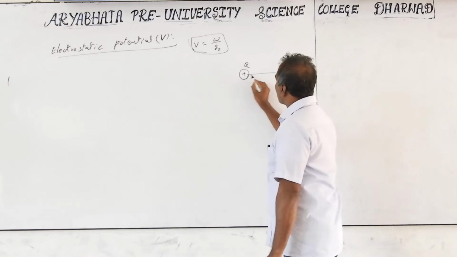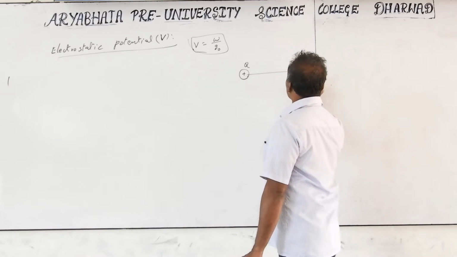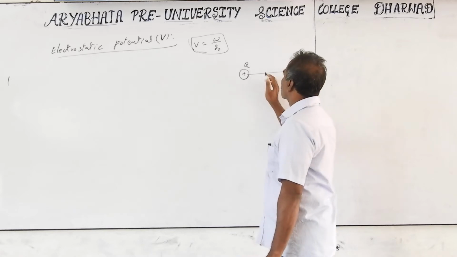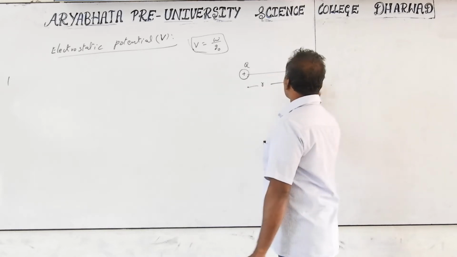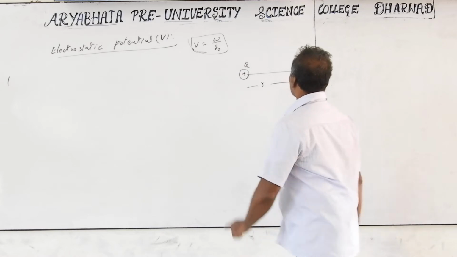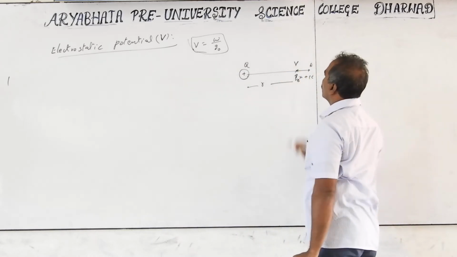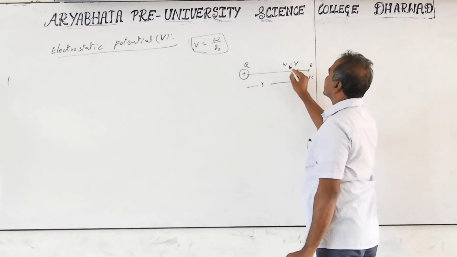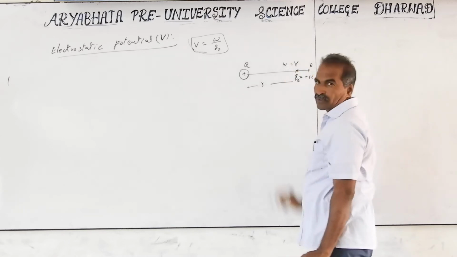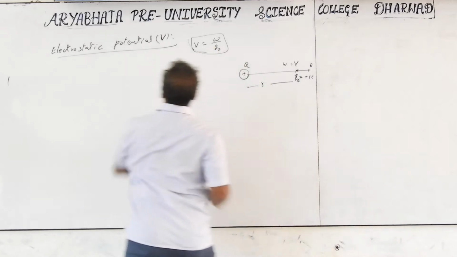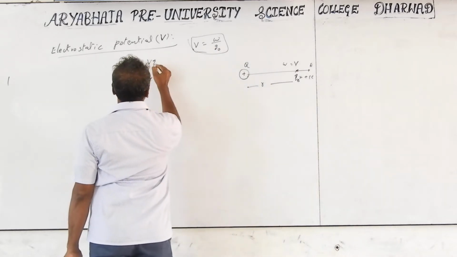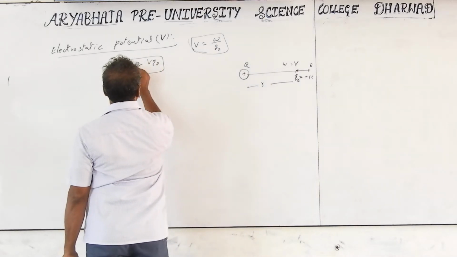The electric field is away from the positive charge, in this direction. That means this is also plus. We are moving this against the repulsion force. Whatever work is done is the potential at this place. But if Q0 is not 1 coulomb, then V is still W by Q0. So work is equal to V into Q0, or Q0 into V.